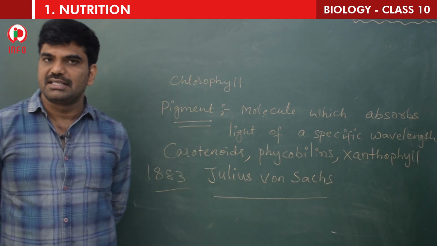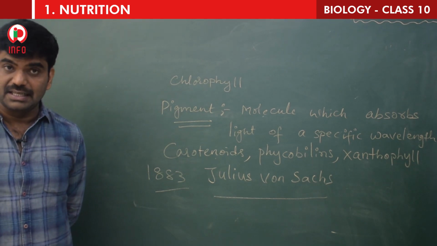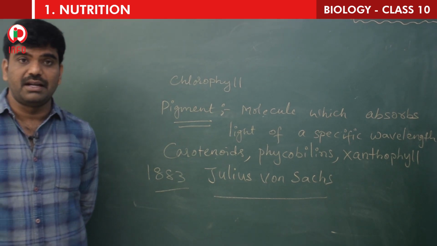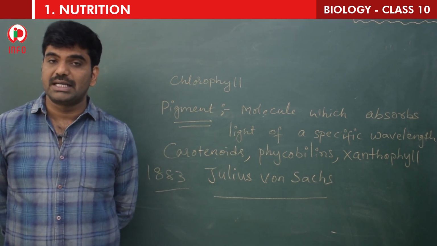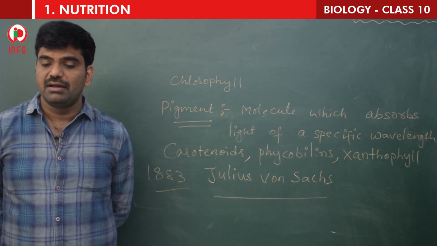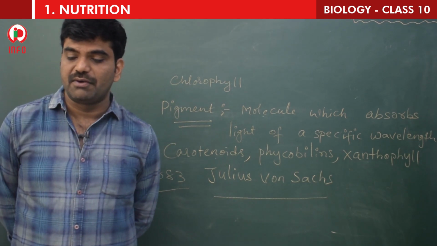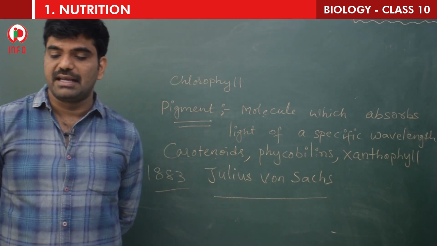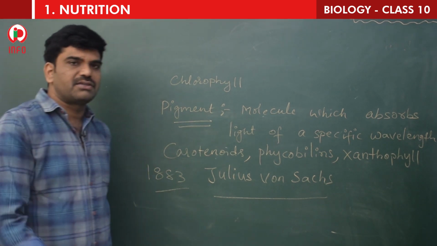After 60 years, still 60 years after the discovery of chlorophyll, it was possible for Julius von Sachs to observe that chlorophyll is found in organelles within the cell. Such organelles are named chloroplasts.